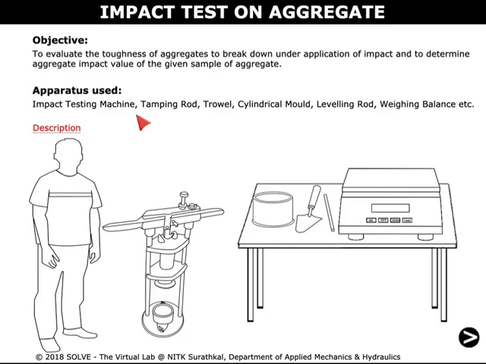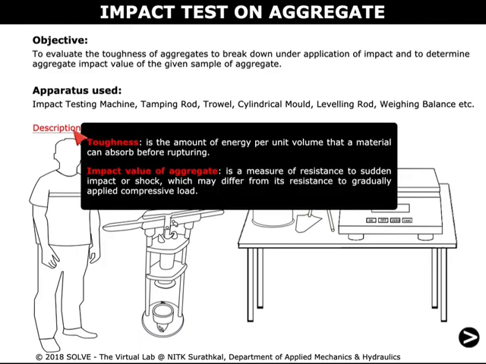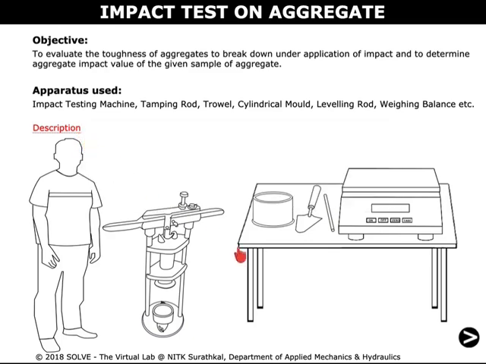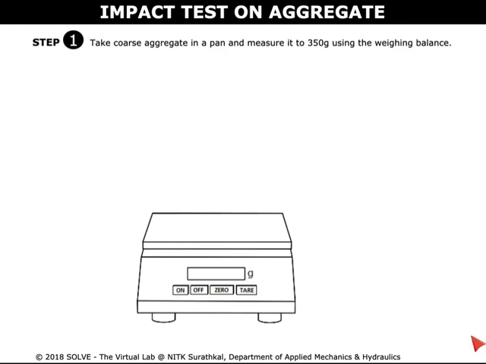The objective of this simulation is to evaluate the toughness of aggregates to break down under the application of impact and to determine the aggregate impact value of the given sample of aggregate. The setup used for this simulation is shown here. To understand the terminologies, click on the description here which has been highlighted in red. Throughout the simulation, to proceed to the further steps, please click on this arrow shown below.